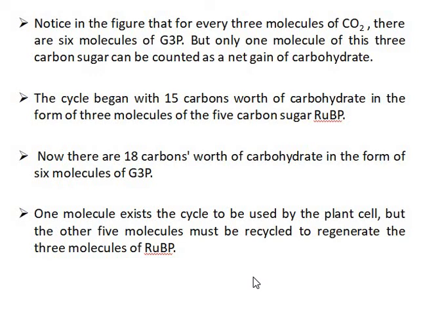So in the figure, for every 3 molecules of carbon dioxide, there are 6 molecules of glyceraldehyde 3-phosphate, but only 1 molecule of this 3-carbon sugar can be counted as a net gain of carbohydrate. The cycle begins with 15 carbons worth of carbohydrate in 3 molecules of the 5-carbon sugar RuBP. Now there are 18 carbons worth of carbohydrate in the form of 6 molecules of glyceraldehyde 3-phosphate. One molecule exits the cycle to be used by the plant cell, but the other 5 molecules must be recycled to regenerate the 3 molecules of ribulose bisphosphate.